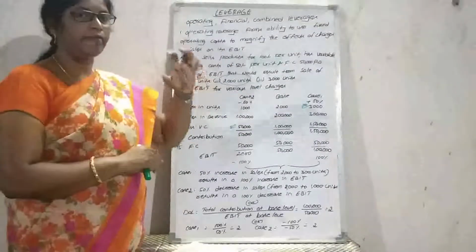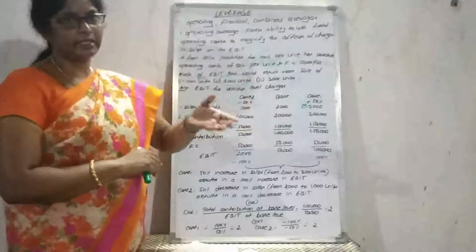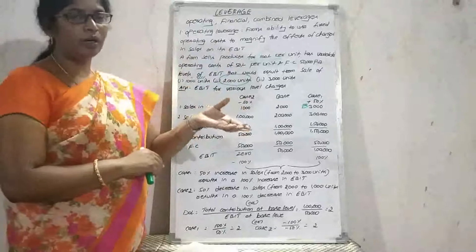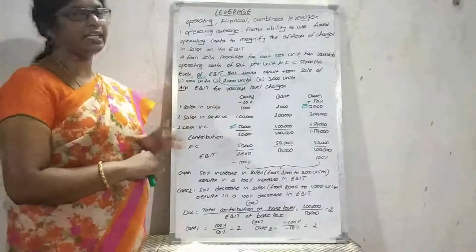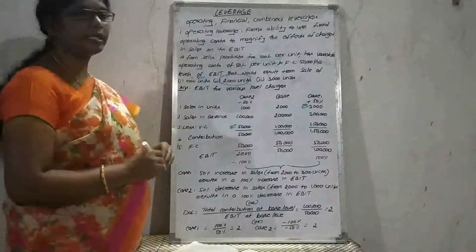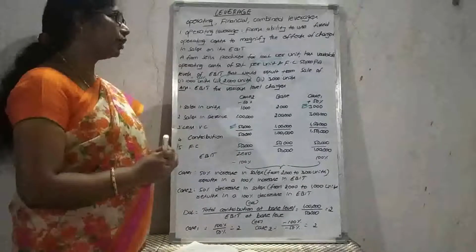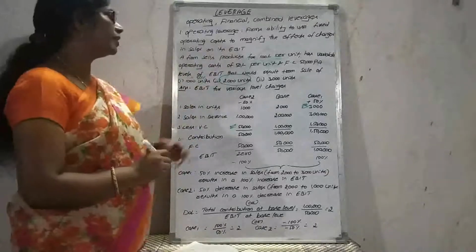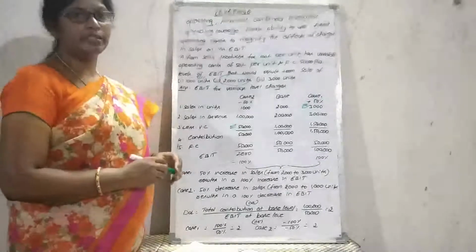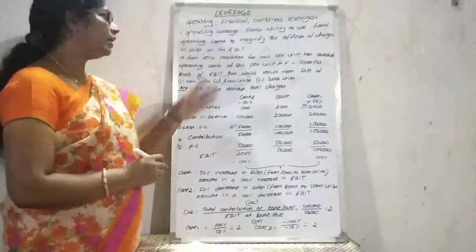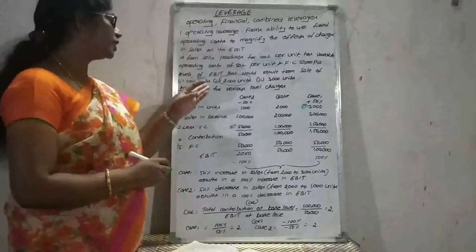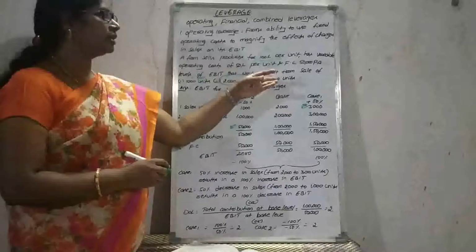If the volume of the sales increases, meaning the number of units increases, it will impact earnings before interest and tax. It will be proved based on that illustration. The illustration is: a firm sells products for 100 rupees per unit and it has a variable operating cost of 50 rupees per unit and fixed operating cost of 50,000 rupees per year, and we have to show the levels of EBIT that would result from the sale of 1000 units, 2000 units, 3000 units.